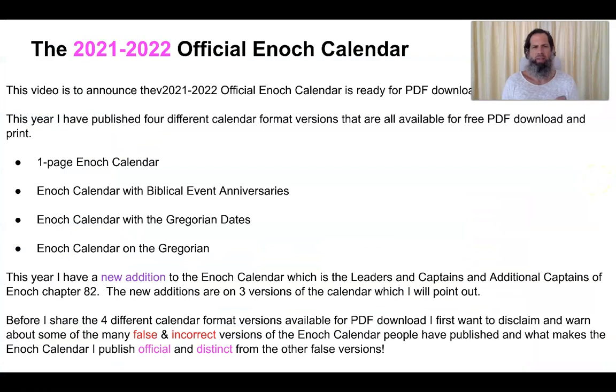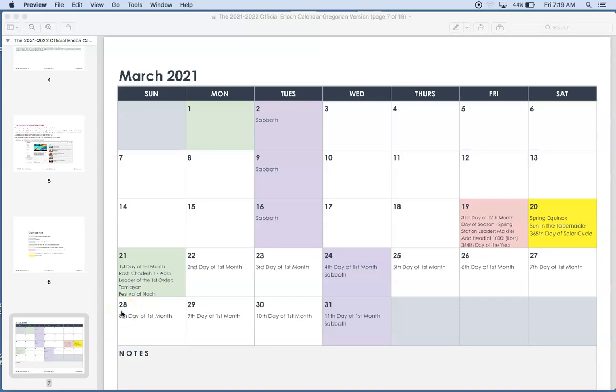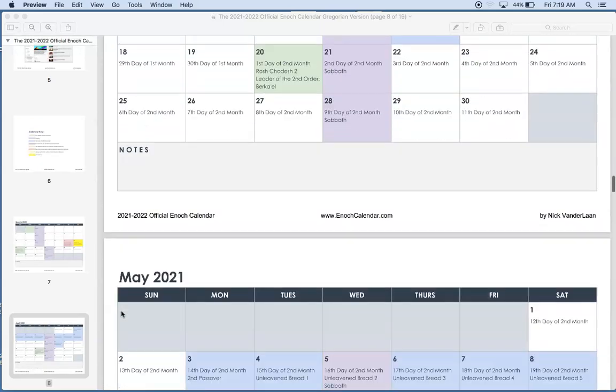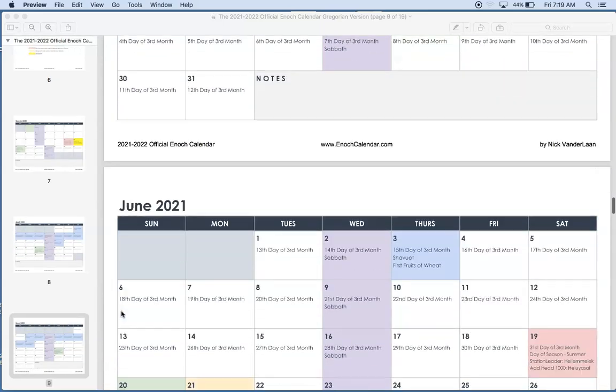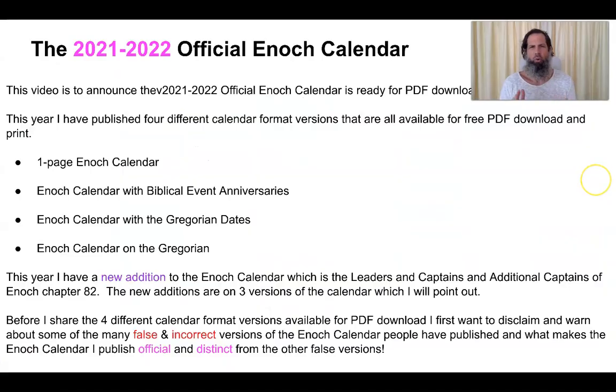And then I have the Enoch calendar on the Gregorian calendar. So I have several different versions for everybody to fit your calendar needs.